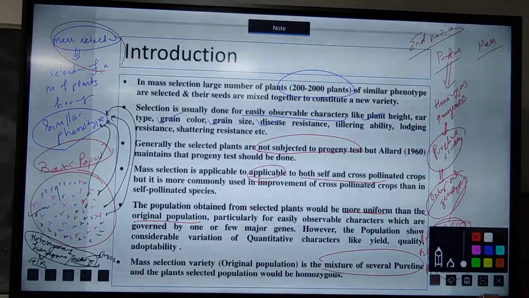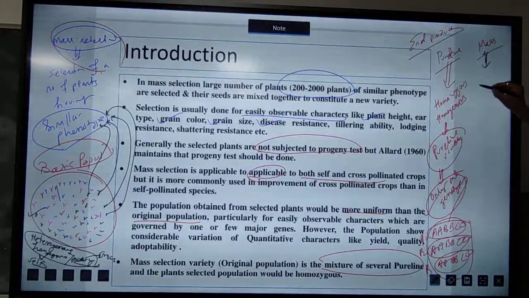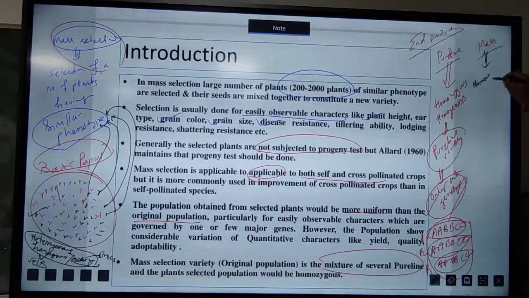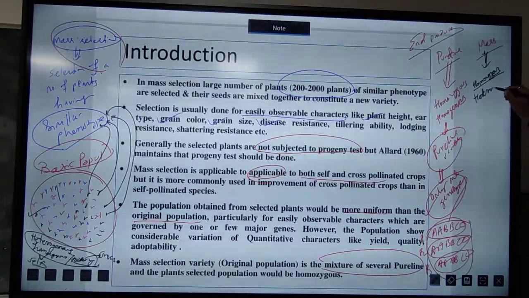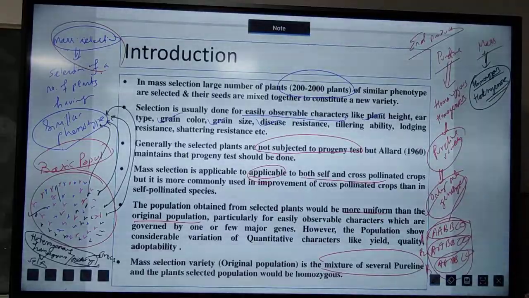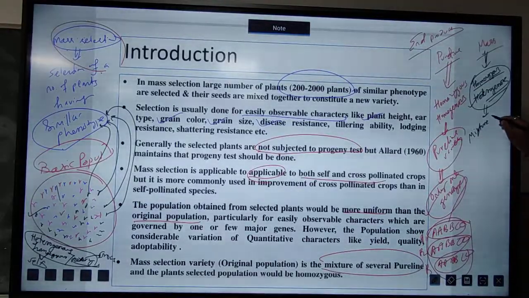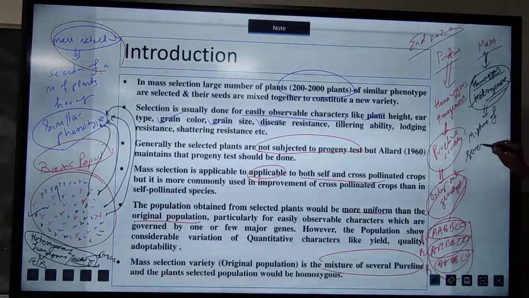But if we see the mass selection, what is the outcome? The outcome is homozygous in nature, but it is heterogeneous in nature. This is in case of self-pollinated crop. So in case of self-pollinated crop, here we will find homozygous and heterogeneous. So here we will see a mixture of several pure lines.